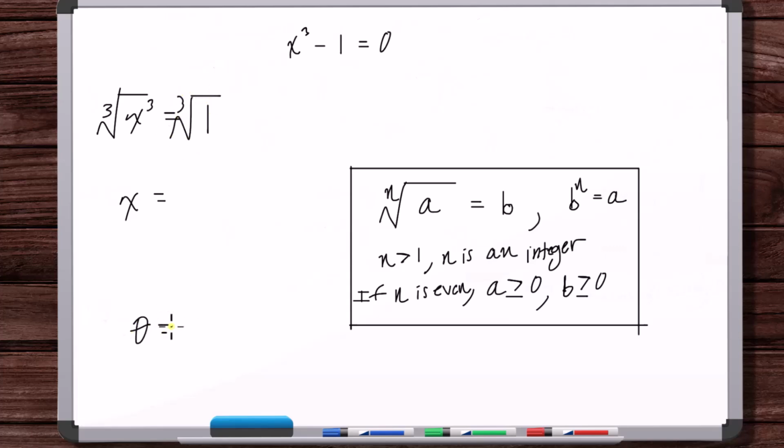It's the same idea as if we had sine theta equal to root 2 over 2, and we were solving for theta, and we introduced the inverse sine to both sides. We know that we don't really look at this as an actual inverse sine function with only one output. We ask the question, what are all numbers whose sine is root 2 over 2? And we list those out. Since we introduced the cube root symbol to the equation, we're not really treating it that way. In actuality, we're asking the more general question.